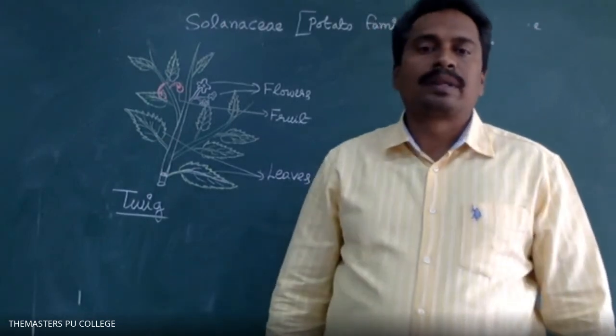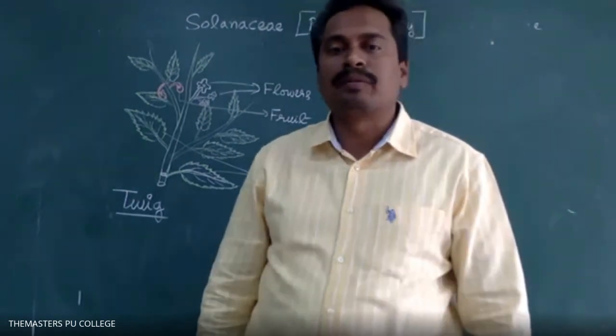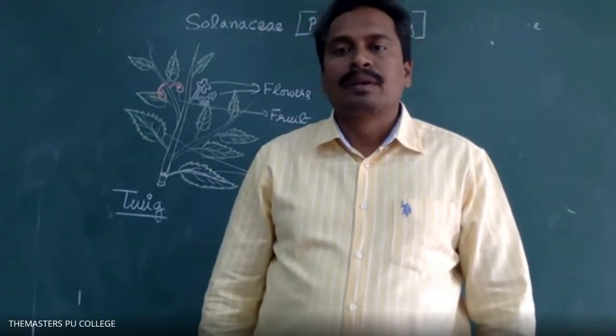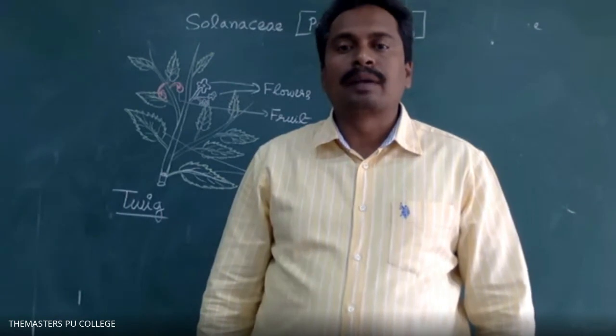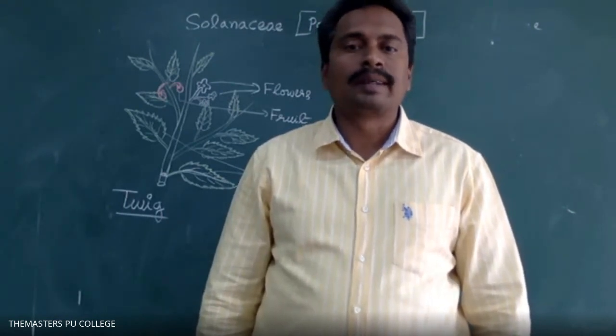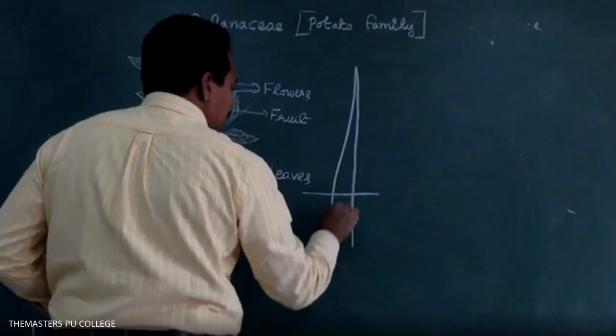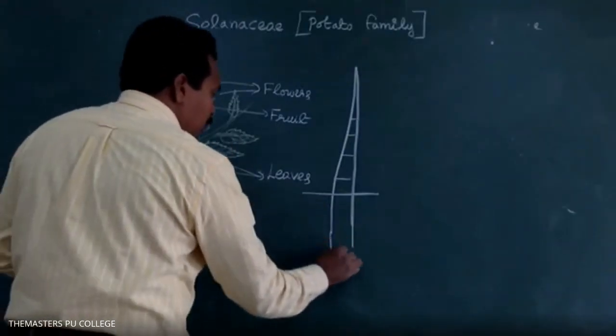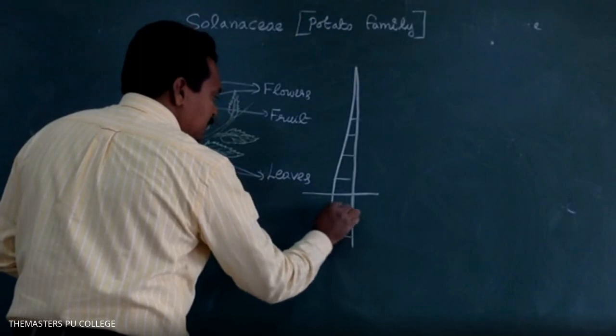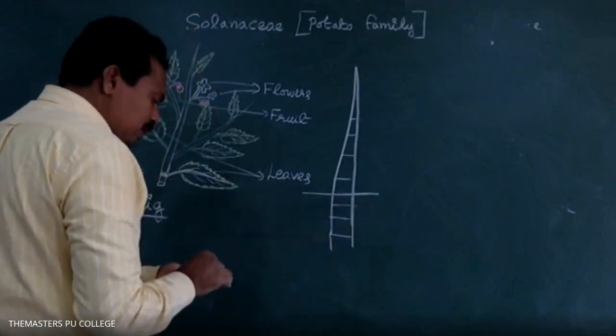Already you have learned about stem modifications, underground and subaerial stem modifications. In the potato plant, the underground stem modification is the stem tuber, from the tip of the branch. A few portions of the stem are present inside the soil. What are the characteristics of the stem?